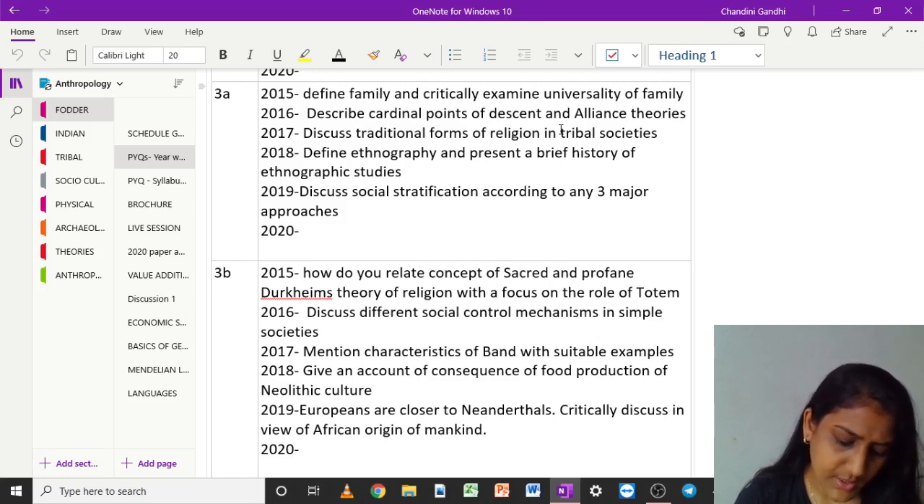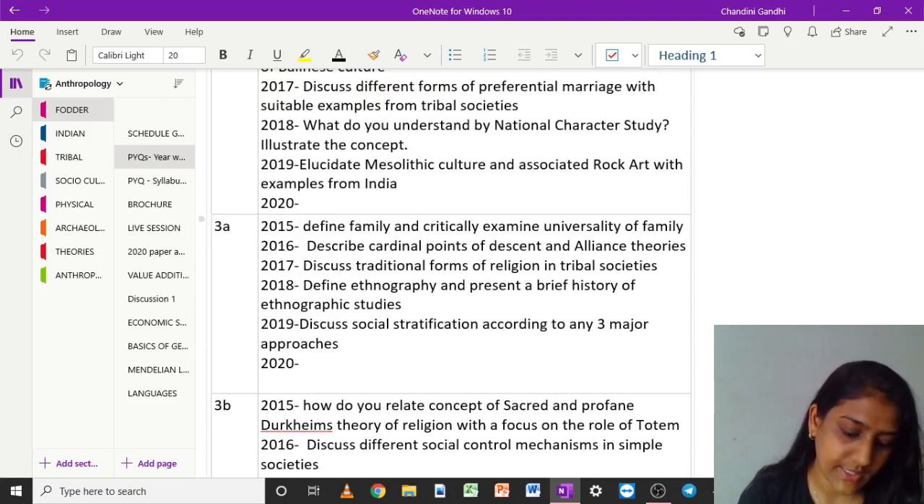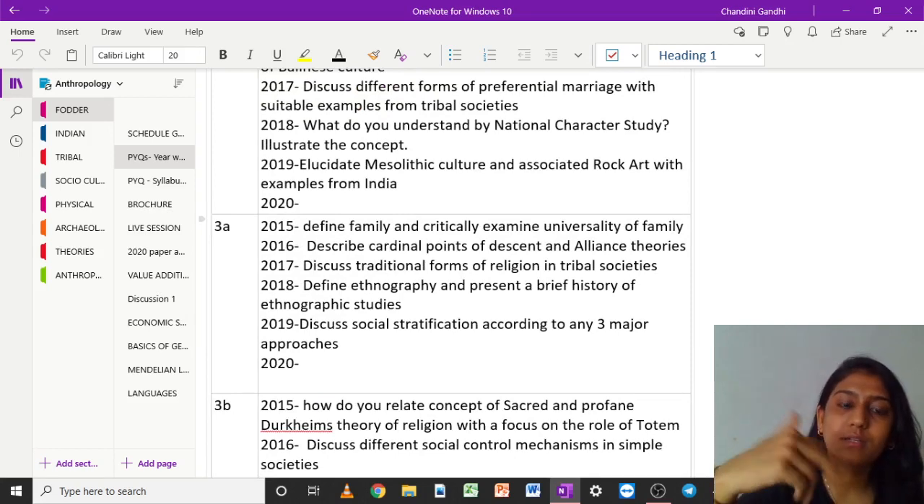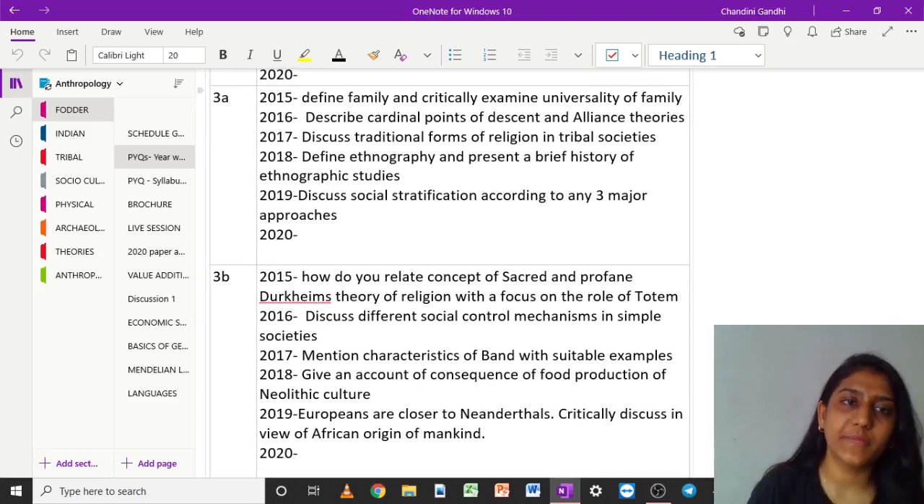If we look at the 2020 question, the question has again come from this section only. Here they have asked about Mesolithic, and here they have asked to differentiate between lower Paleolithic and middle Paleolithic with suitable examples. Now this question was quite easy, but the rest of the two were tough to answer. So question 2 could be omitted.